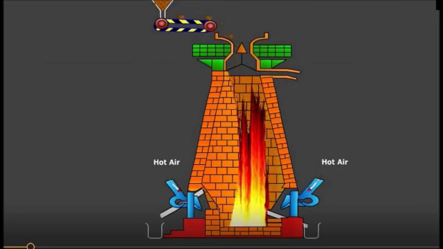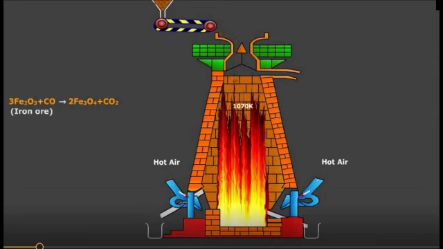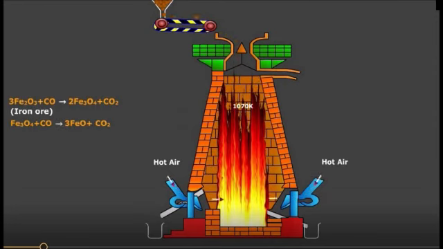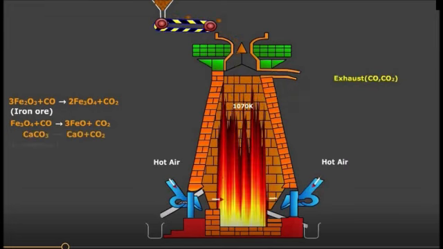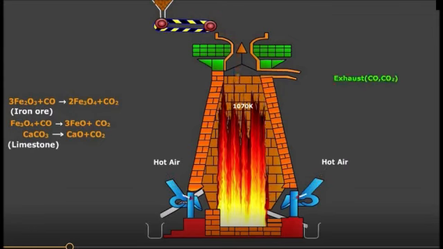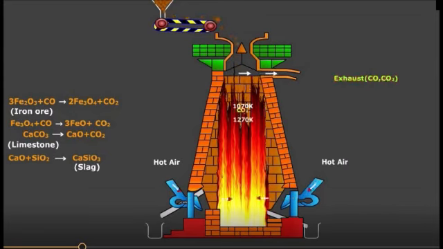The carbon monoxide and heat move to the upper part of the furnace. In the upper part, the temperature is lower and the iron oxides, that is Fe2O3 and Fe3O4, coming from the top are reduced to FeO in steps. Limestone is also decomposed to calcium oxide, which removes silicate impurity of the ore as slag.